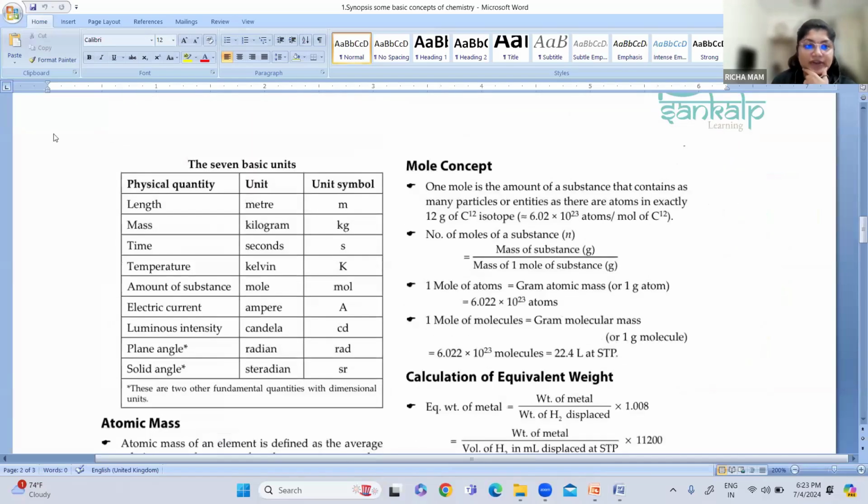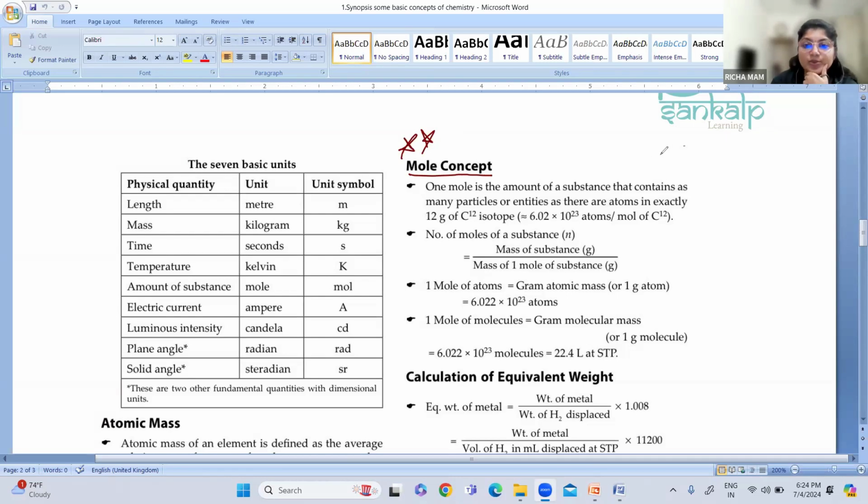Next, a very, very important concept is the mole concept. So mark this as very, very important. Based on the mole concept, sure questions will come. So let us see the mole concept. What is a mole? A mole is the amount of substance that contains as many particles or entities as there are atoms in exactly 12 grams of carbon 12 isotope.